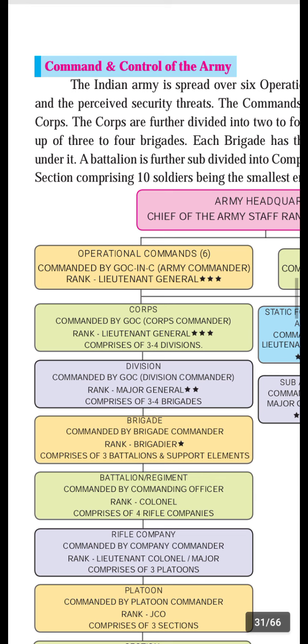A brigade comprises 3 battalions and support elements. In the last period I told you that battalions relate to different groups of states, for example the Rajasthan battalion and the Maratha battalion.